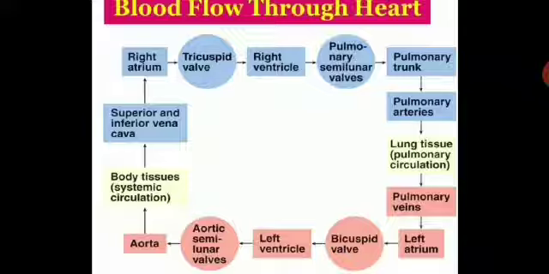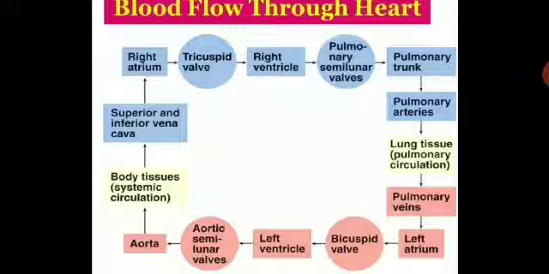Then you have the right ventricle, then blood flows to the pulmonary semilunar valve, then you have the pulmonary trunk, then pulmonary arteries, then you have lung tissues where pulmonary circulation takes place, then you have pulmonary veins. This is the flow of the blood in this manner. So the circulation goes in this manner. You just need to understand that, children.